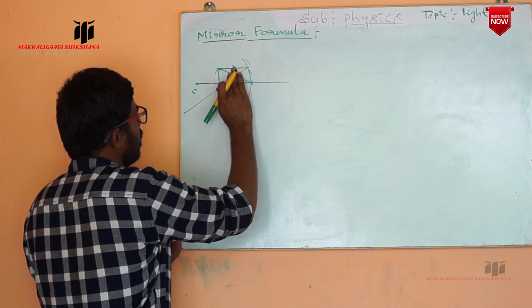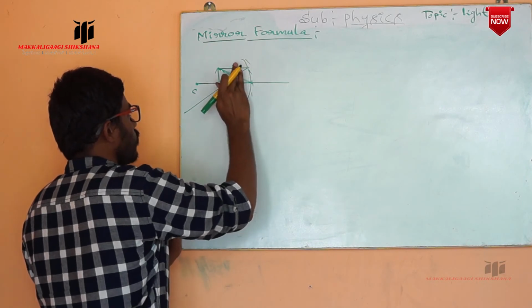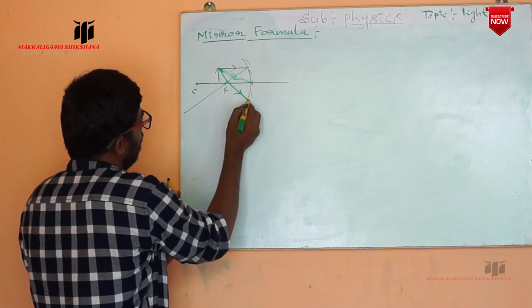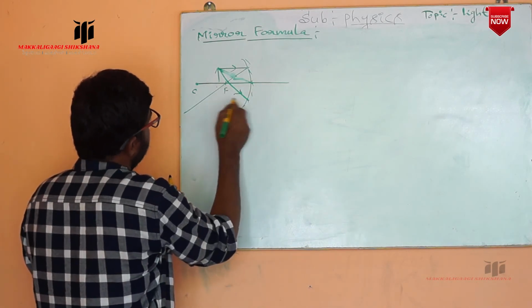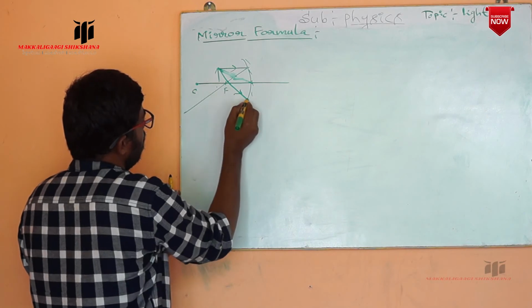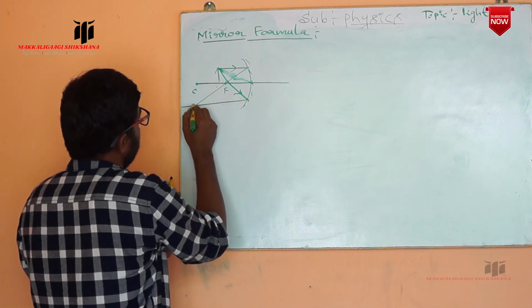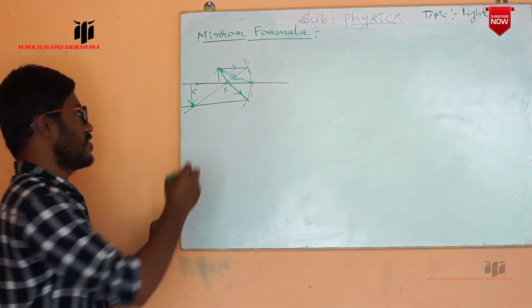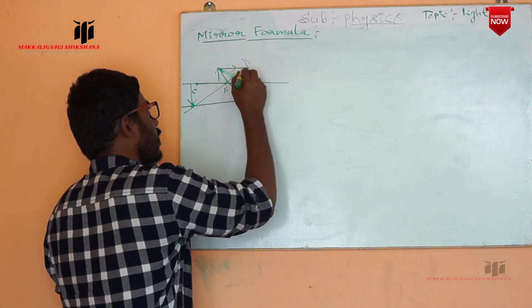We can take the ray which passes through the focus, and the image is formed. If you place an object in between these two, the image is formed behind the center of curvature. Observe carefully. So this is the reflected ray.